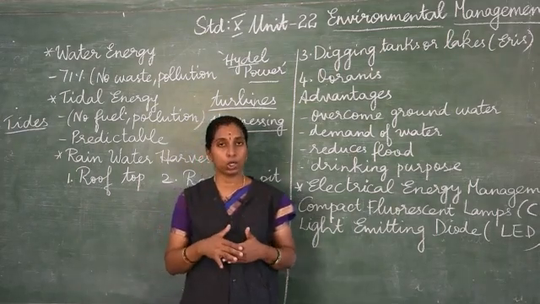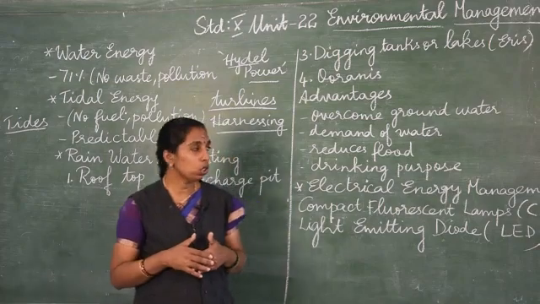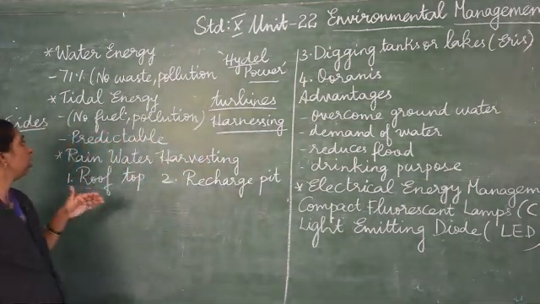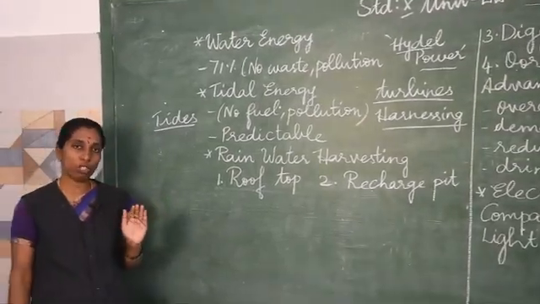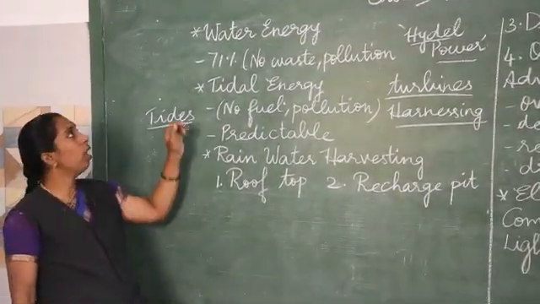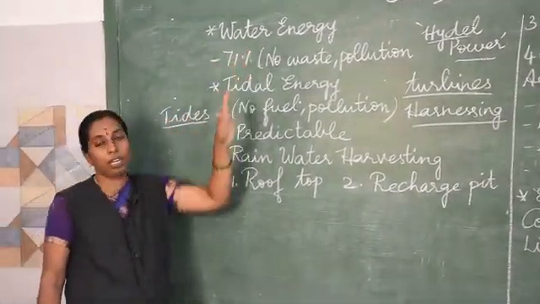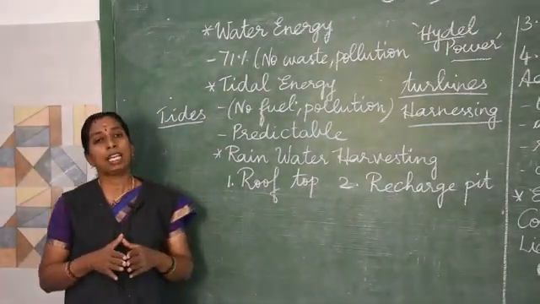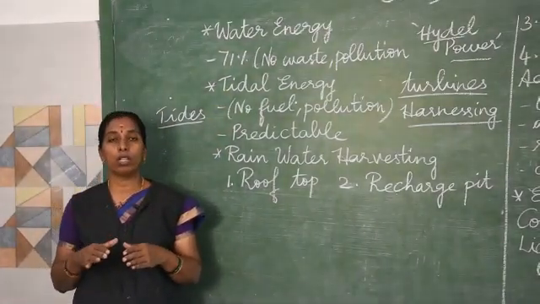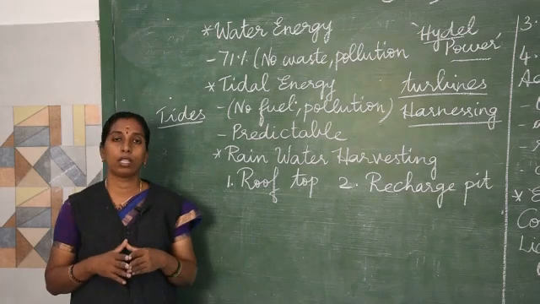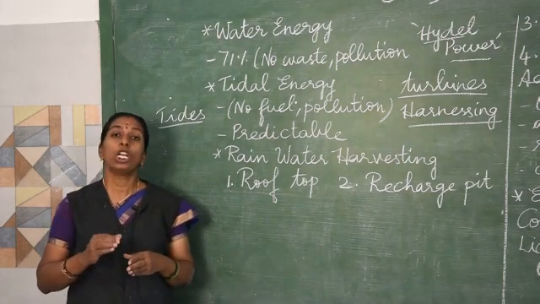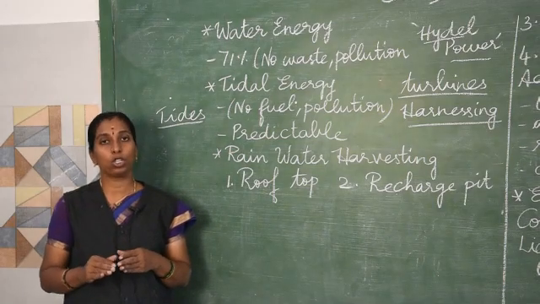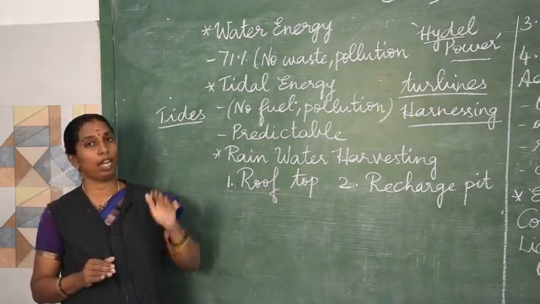So now in this video, we shall continue with water energy, tidal energy, and what are the solid waste management. So the first one is water energy. Nearly 71% of water is available on the earth's surface. So harnessing the water energy to produce electricity is called as water energy.